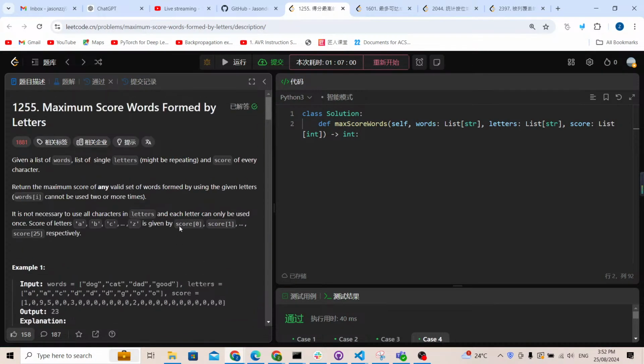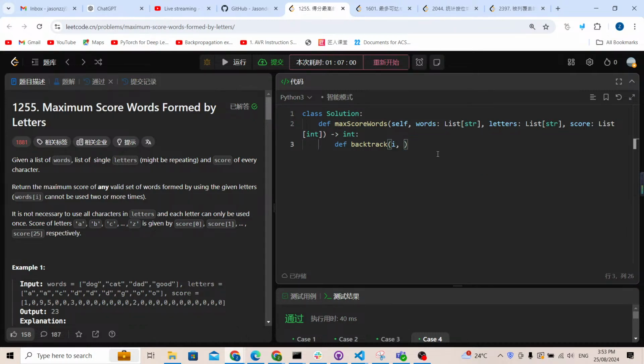I think we can solve this problem straightforwardly by using the 0-1 knapsack idea. For this, I'm going to prepare a backtrack function, and inside I'm going to prepare an index i, starting from the first word inside the words array.